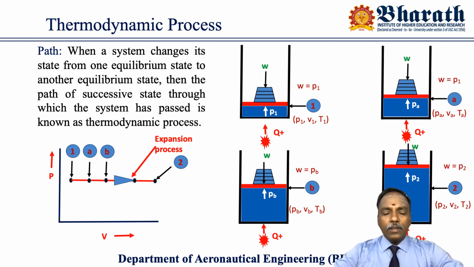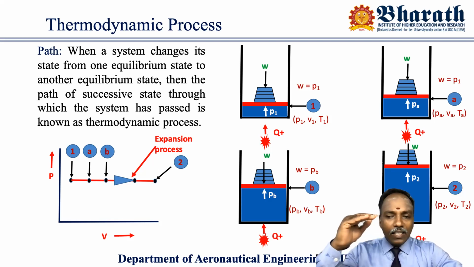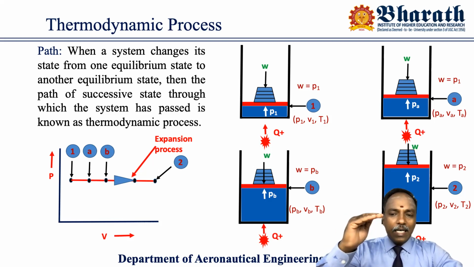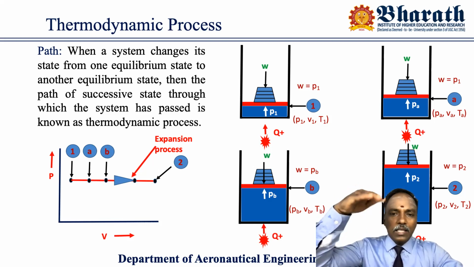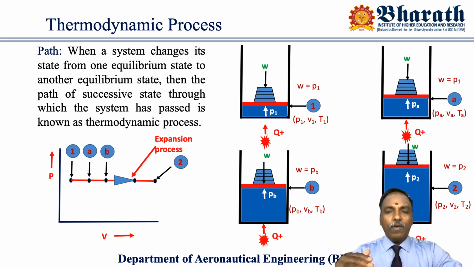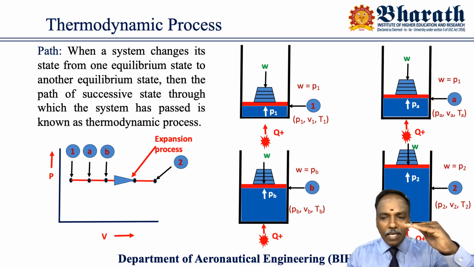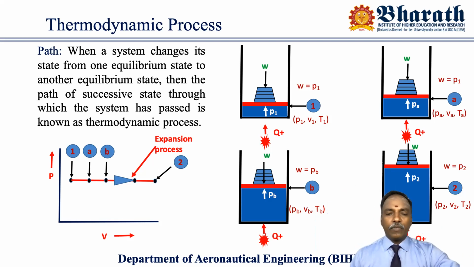So what happened? The piston is maintained at that particular height, state 1. Already I told you in the previous sessions how this piston is maintained at that particular height. When you keep some weight, the piston will try to move downward, but it is maintained at that level.